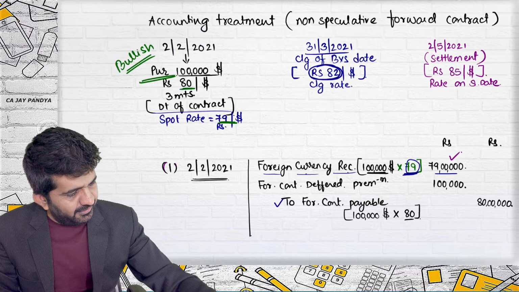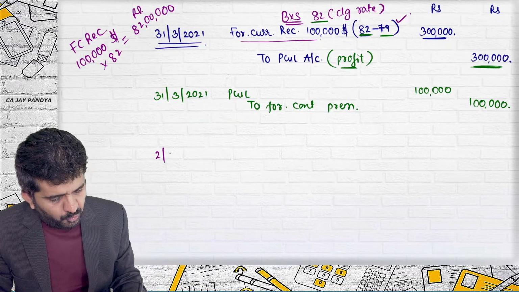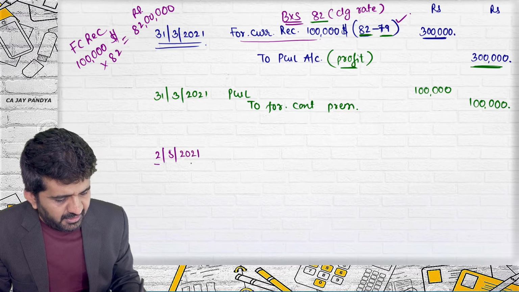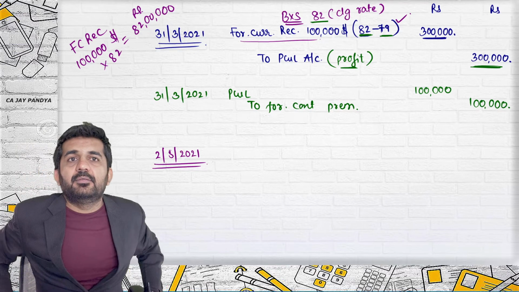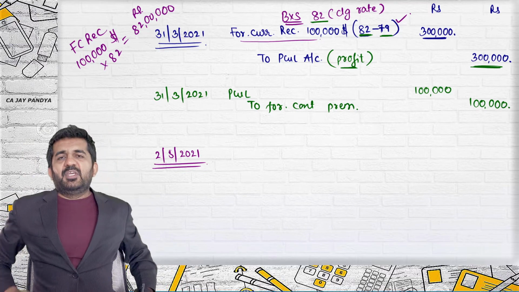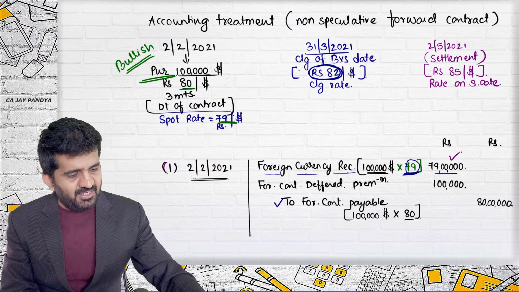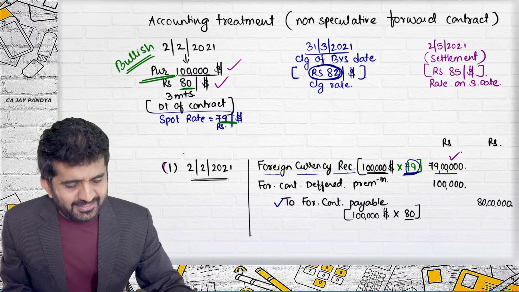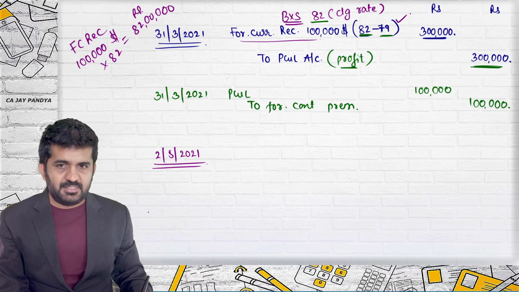On the next date, that is the settlement date, 2/5/2021, we are going to get $1 lakh and we are going to pay 80 lakhs rupees. Agreed.